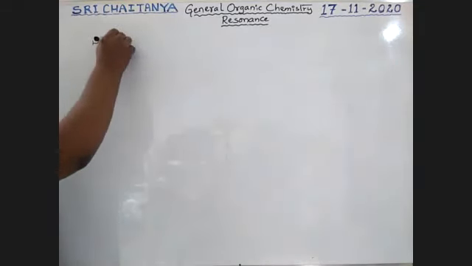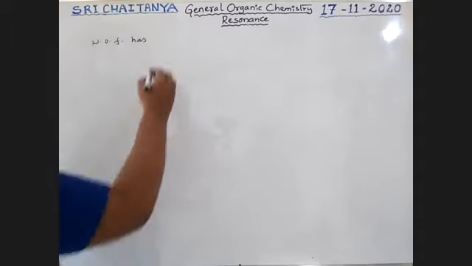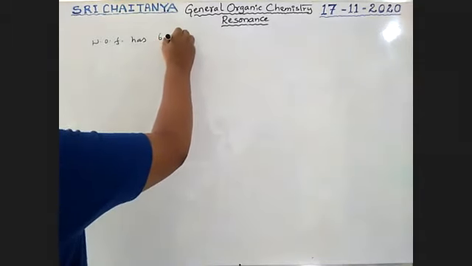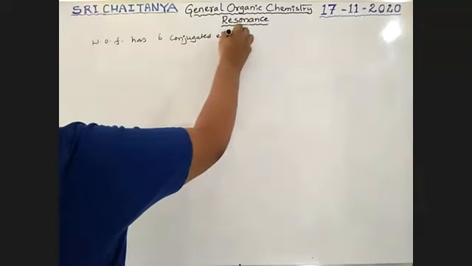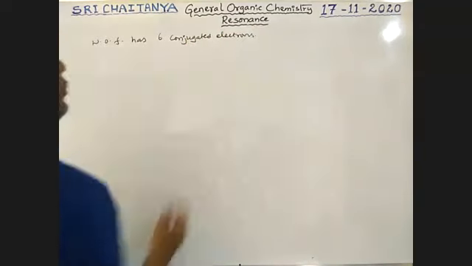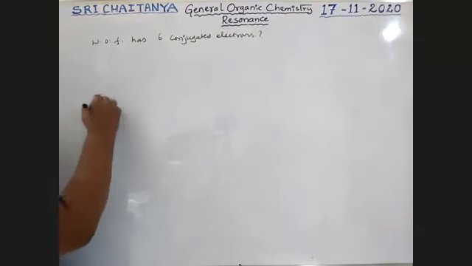Which of the following has 6 conjugated electrons? This is my question, boys. Our examples.